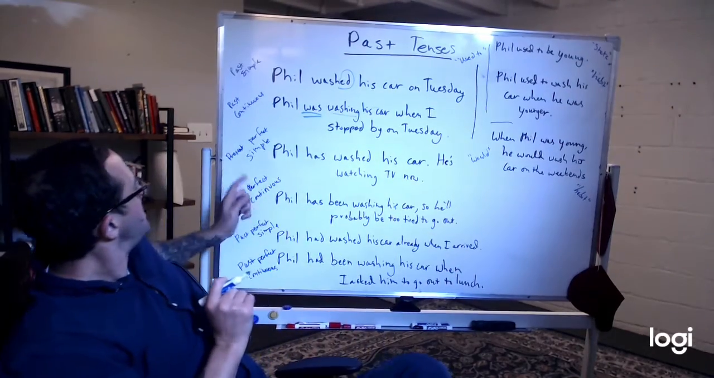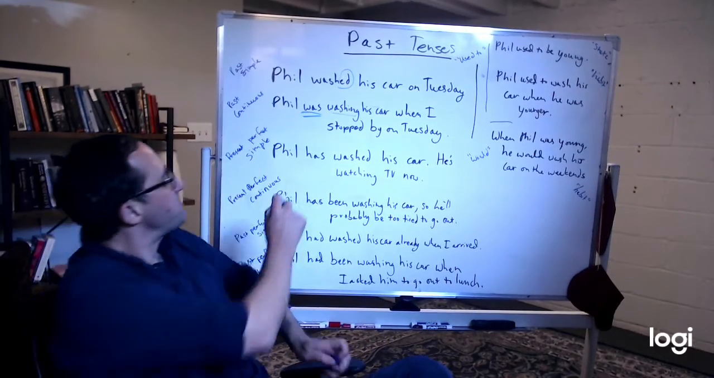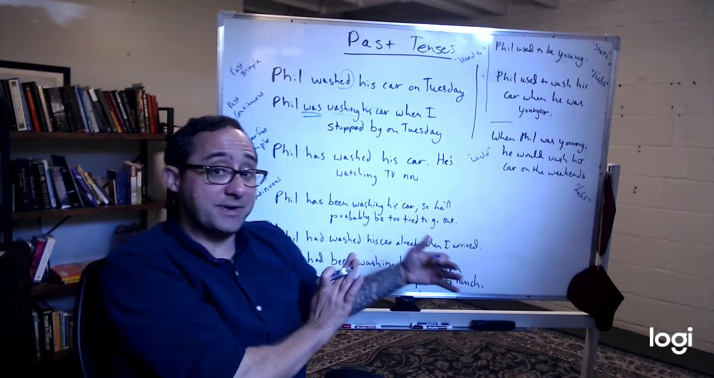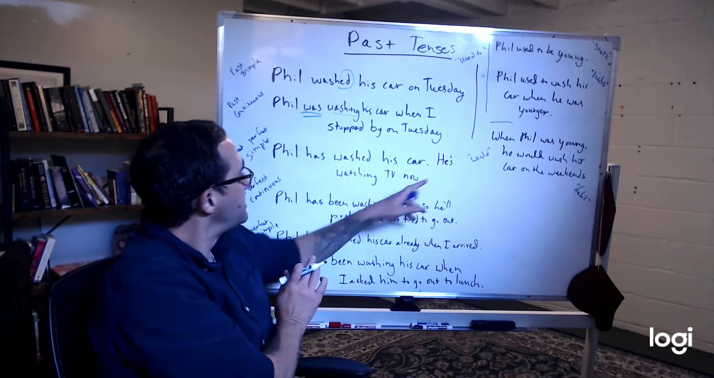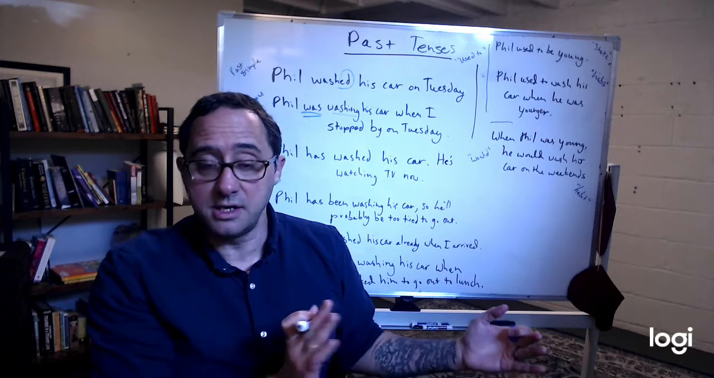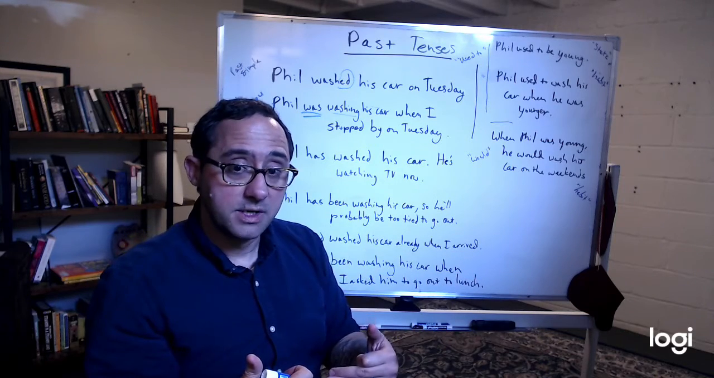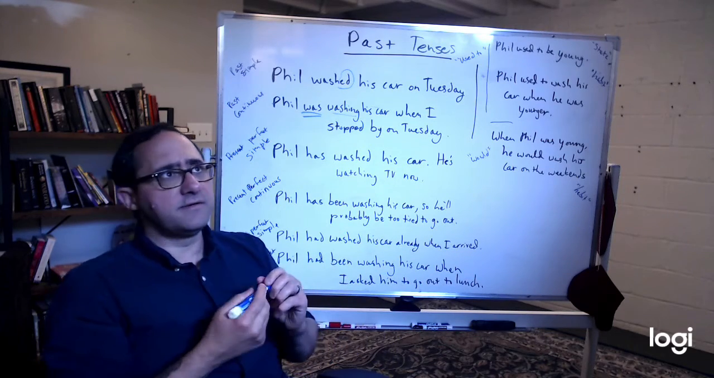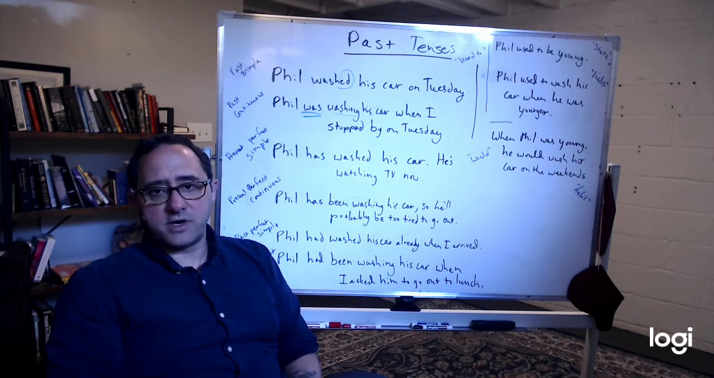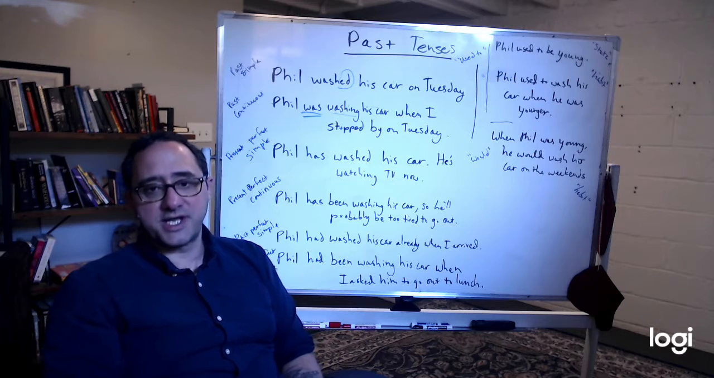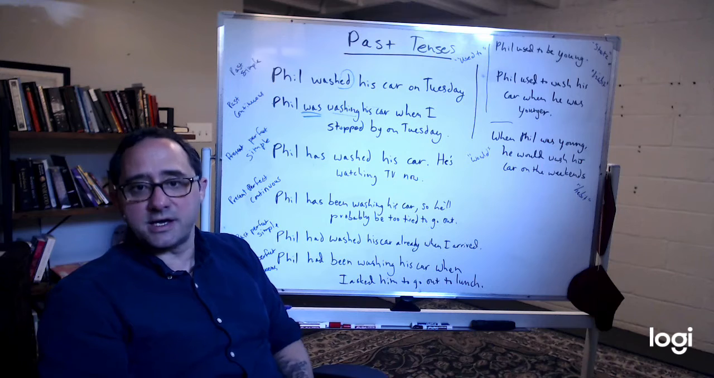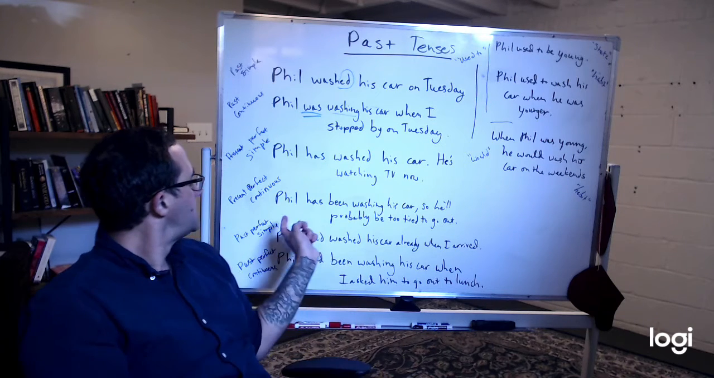Okay? Present perfect simple. Phil has washed his car. It just happened before now. He's watching TV now. It's completed. Phil has washed his car. It's affecting the current time. In Hindi, it would be Phil ne apni car wash ki hai. He has washed his car. He's watching TV now. Okay?